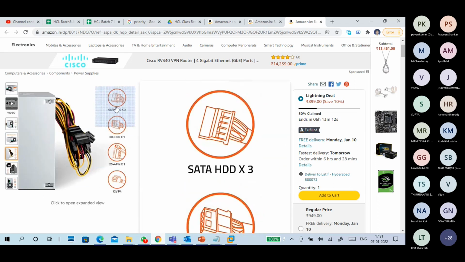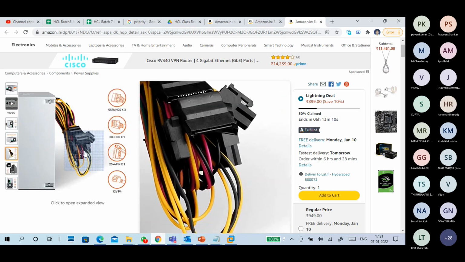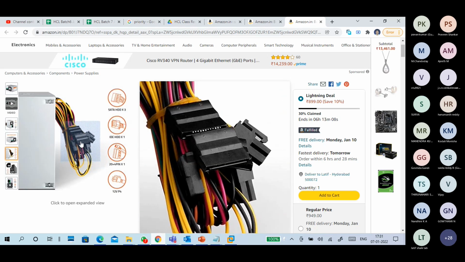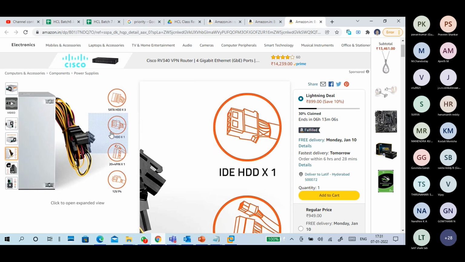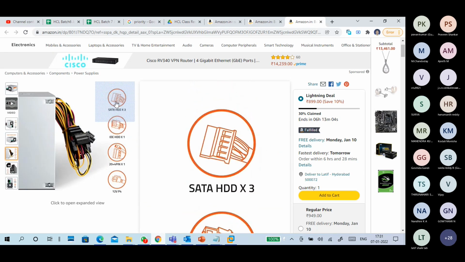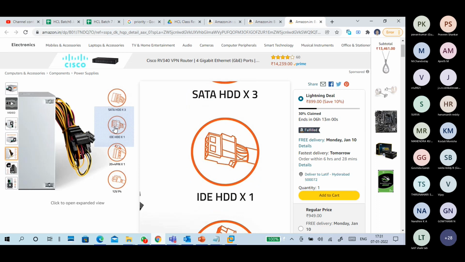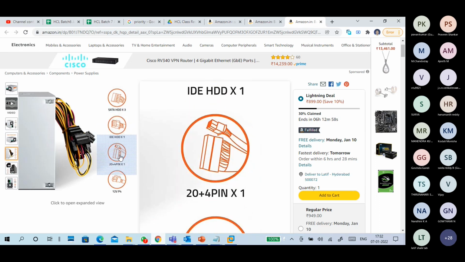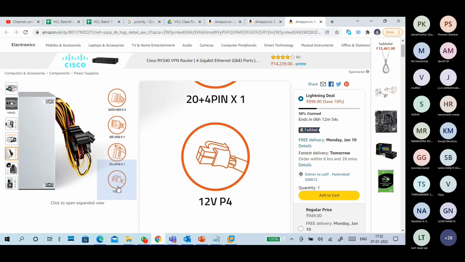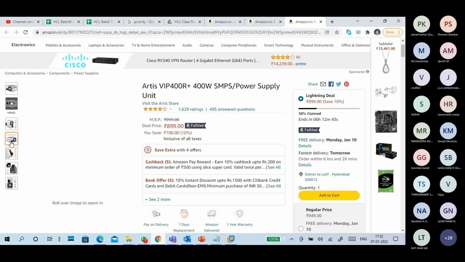So how many connectors are you getting like this? This is the black one, all are black only. See, this is for a SATA type of hard disk. This is a normal IDE type, meaning a PATA type of hard disk connector. This is the motherboard connector, looks like 20 plus 4 pin. This P4 means a 4 pin 12 volts connector for the motherboard, for CPU purpose.